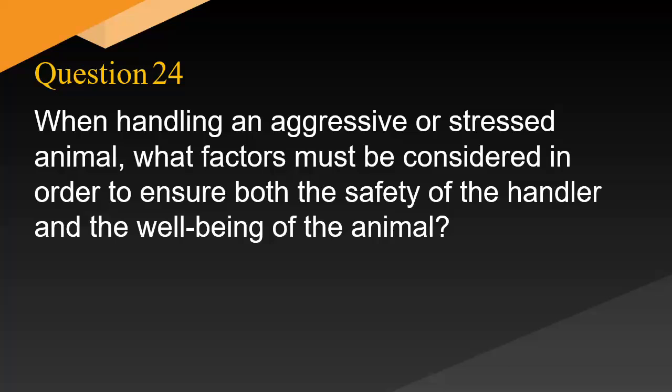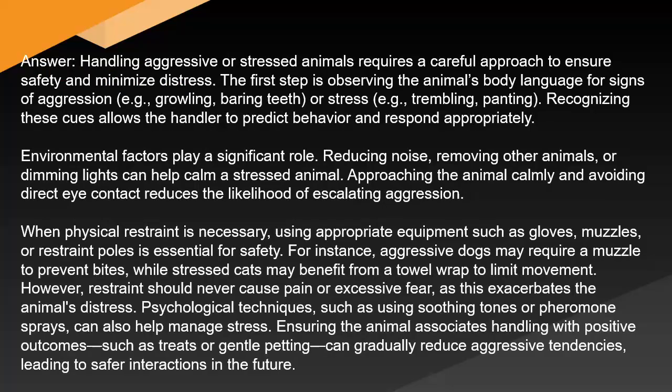When handling an aggressive or stressed animal, what factors must be considered in order to ensure both the safety of the handler and the well-being of the animal? Answer: handling aggressive or stressed animals requires a careful approach to ensure safety and minimize distress. The first step is observing the animal's body language for signs of aggression, e.g., growling or baring teeth, or stress, e.g., trembling or panting. Recognizing these cues allows the handler to predict behavior and respond appropriately.